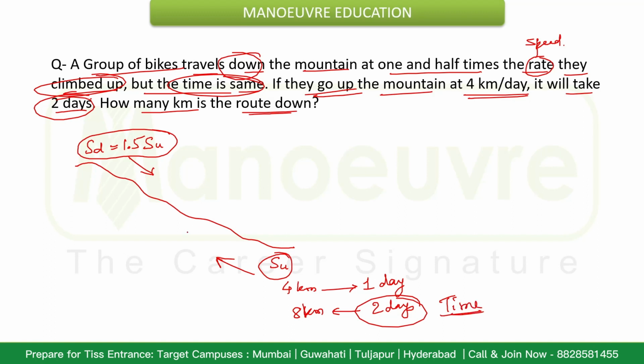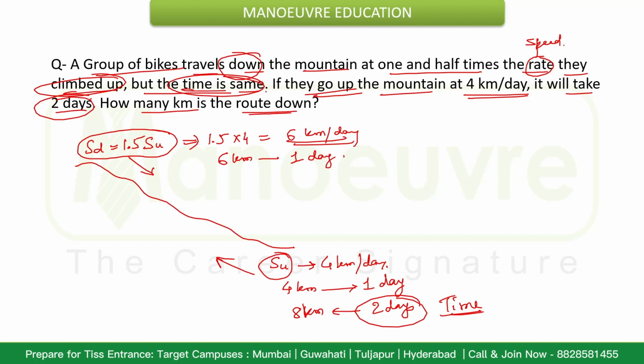Okay, so now here the speed was 4 kilometers per day, and here the speed will be 1.5 times that. So 1.5 into 4, that will be 6 kilometers per day. So speed downstream means while coming down the speed will be 6 kilometers per day. That means 6 kilometers will be traveled in 1 day.